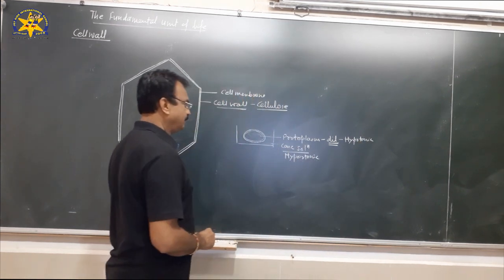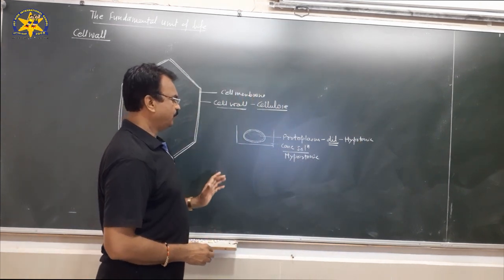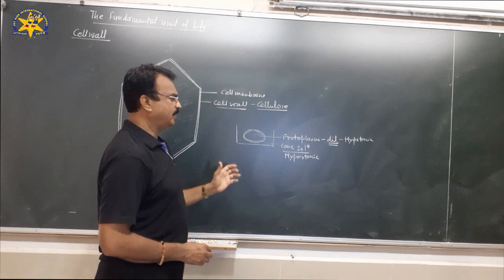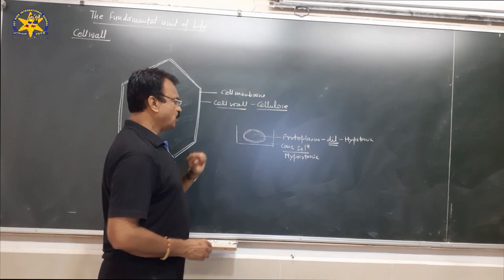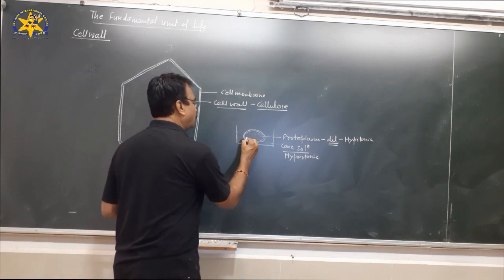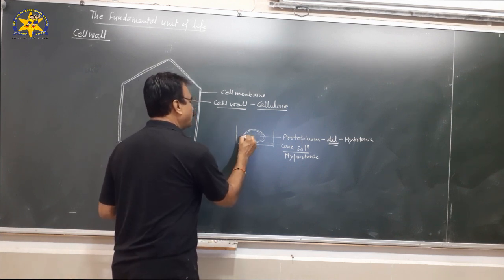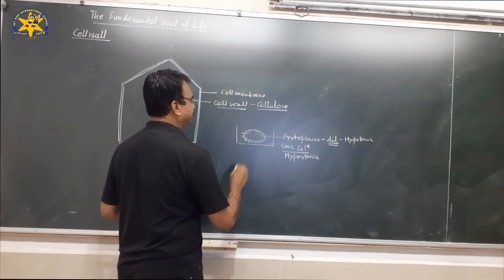Then what will happen? As per the rule of osmosis, the flow of the solvent will be from the weaker solution to the stronger solution. That means the water will move from the cell to the outer medium.